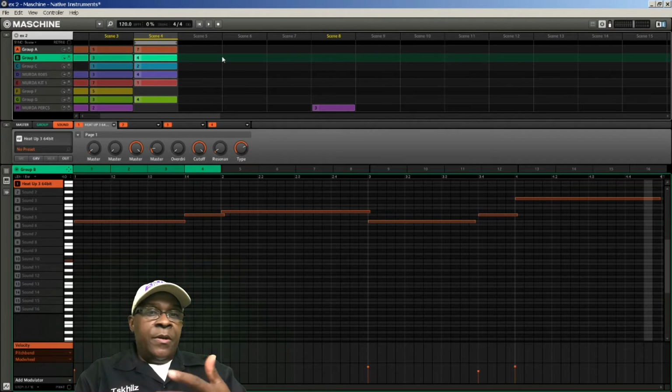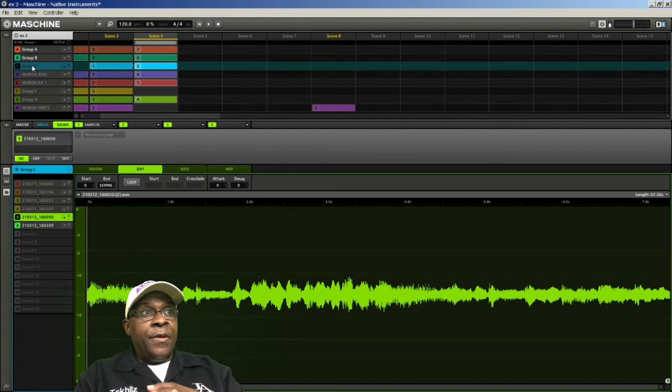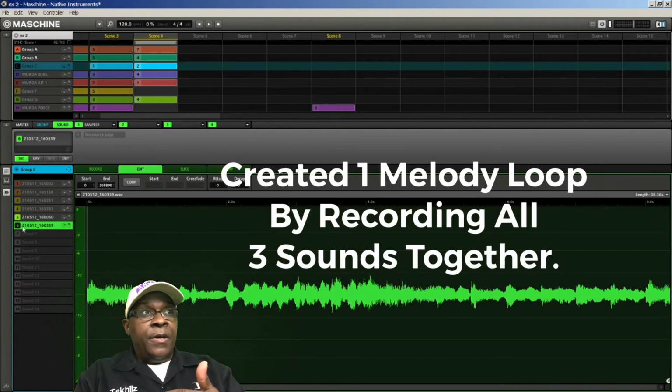C minor. Now, what I did after that, I took those three instruments and I combined them together and created a wave file. And this is what the melody loop sounds like with all of them added together.